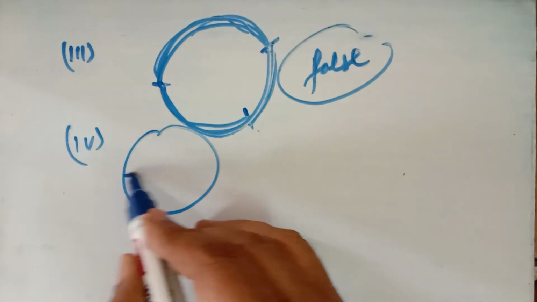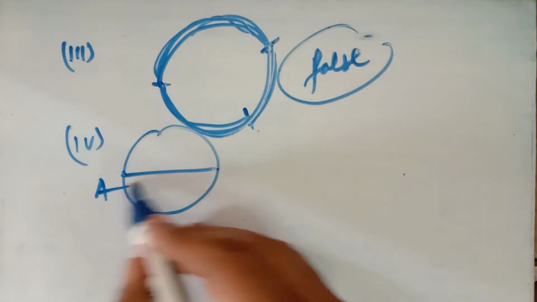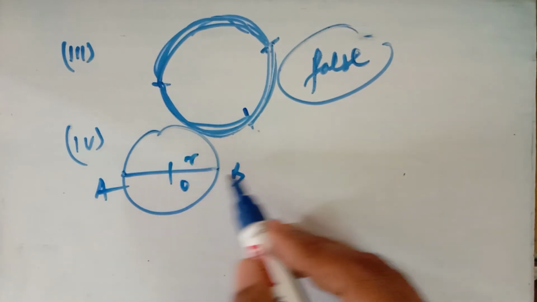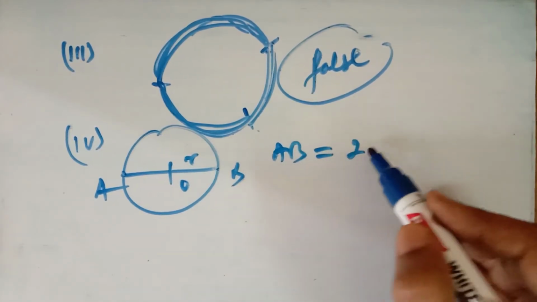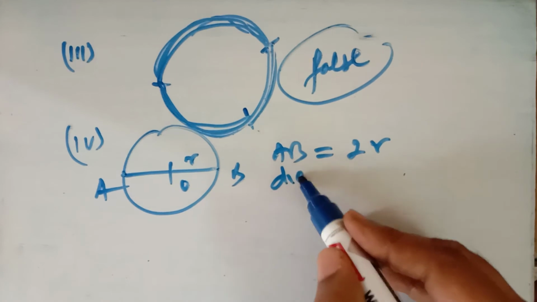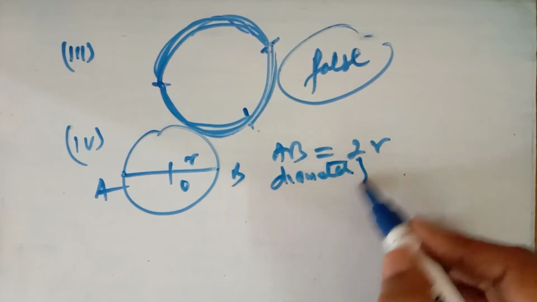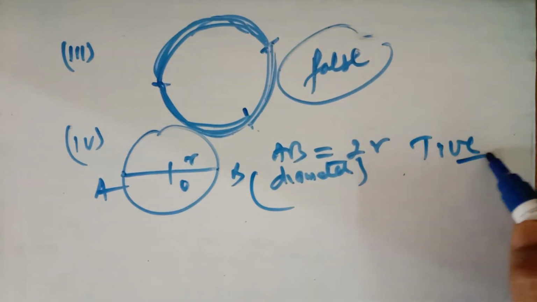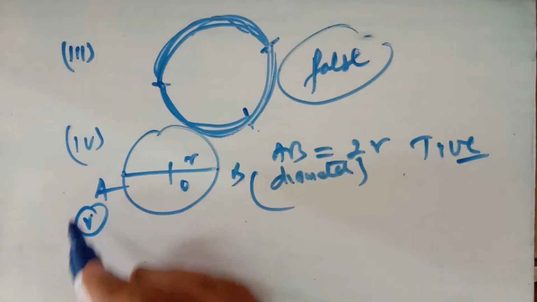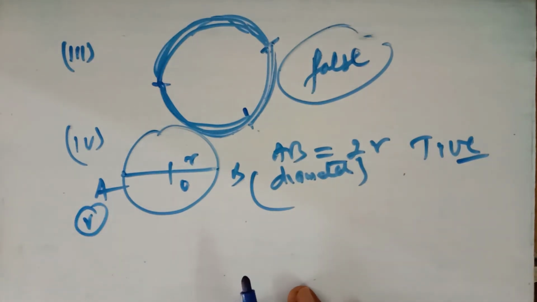Yes, it is saying that the chord which is twice as long as the radius, suppose this is the radius, so AB is equal to twice the radius, which is the diameter. So it is true. Now the fifth part of this question: the sector is the given region between the chord and the